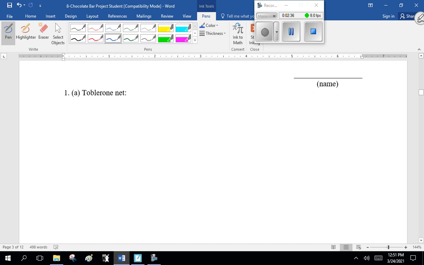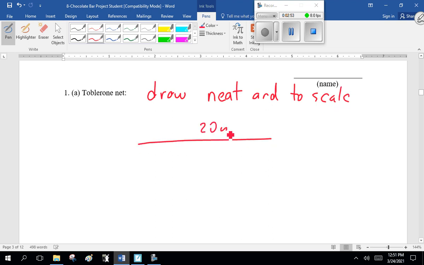Next page, draw the Toberlong net. This should be neat and to scale. So as I said, the package is 20 centimeters long. So you can fit 20 centimeters on this page, not going across like this. I made a boo-boo already. But fortunately, you guys all have pencils, so you can fix that. Go up and down 20 centimeters.